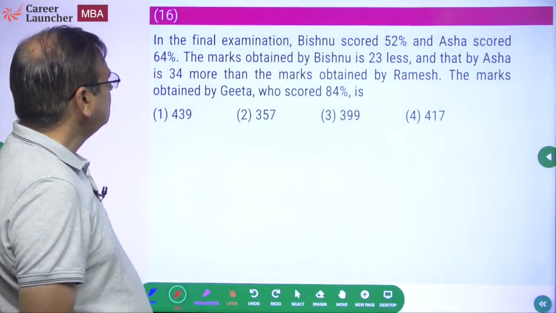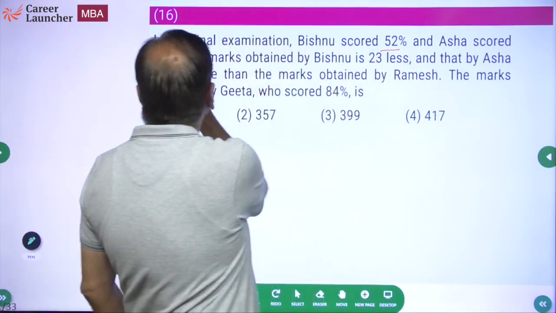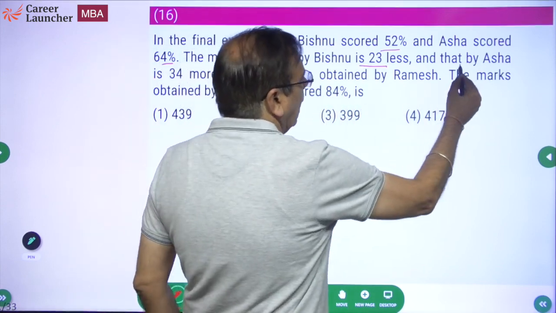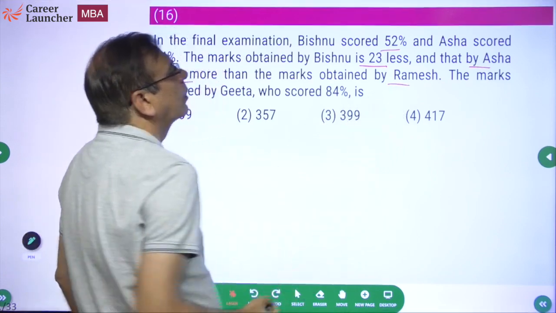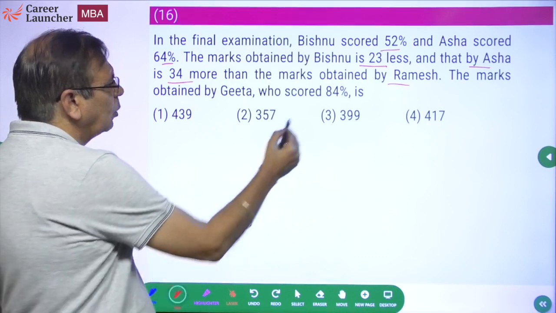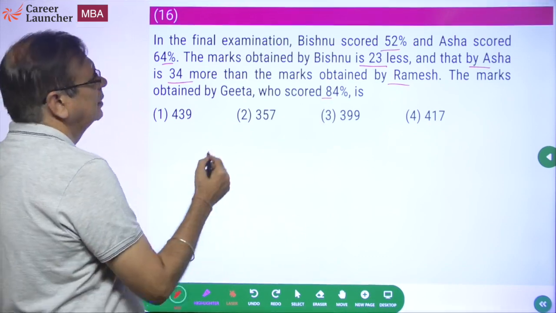Okay. In the final examination, Vishnu scored 52%, Asha scored 64%. Marks obtained by Vishnu is 23 less, and that by Asha is 34 more than the marks obtained by Ramesh. Okay. So Ramesh is somewhere between Asha and Vishnu. Marks obtained by Geeta, who scored 84%? It's an easy question, simple, straightforward.